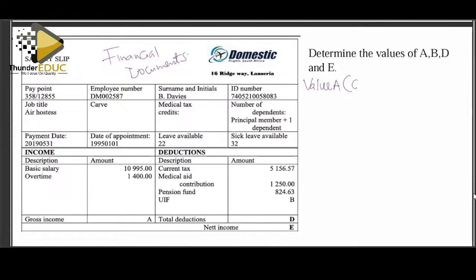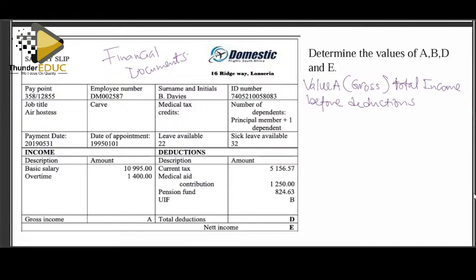A is what we call the gross, which is the total income before deductions are made.